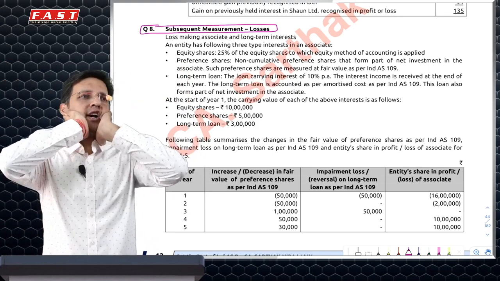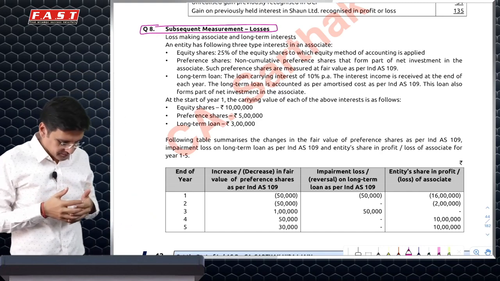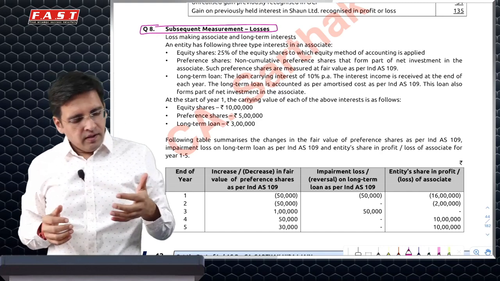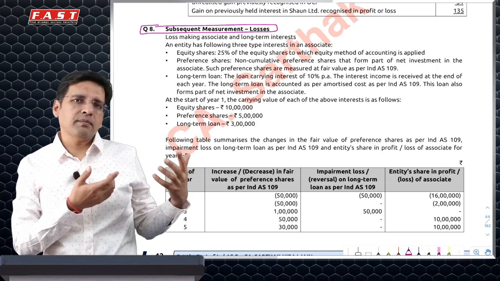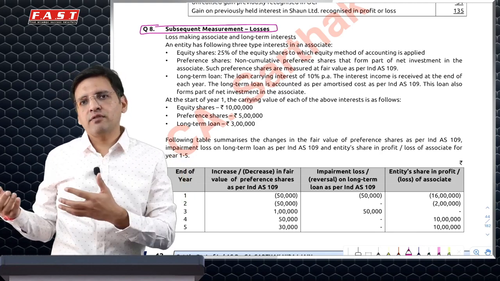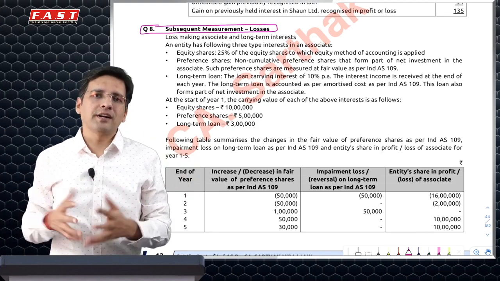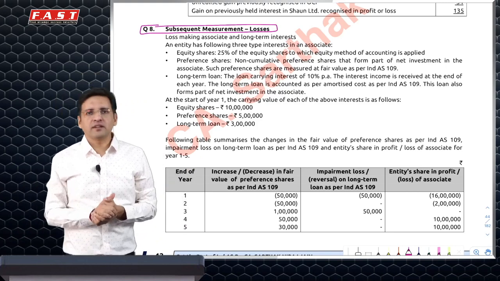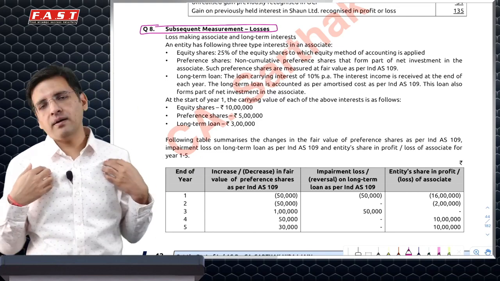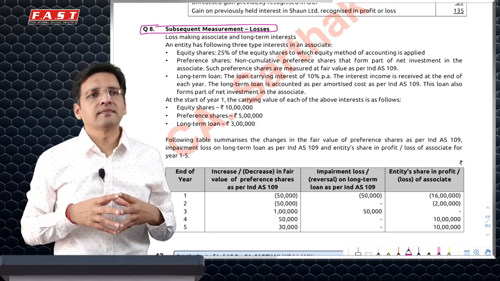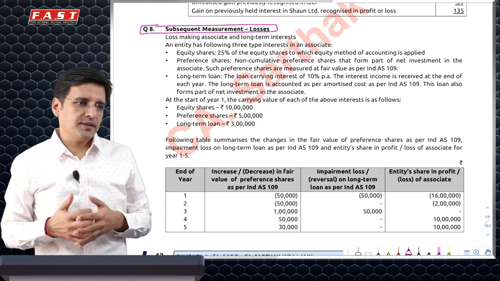Remember, if I have a subsidiary which is making losses, my share of losses I'll reduce from my reserves. And NCI's share of losses will reduce NCI. If losses are too many, NCI may also go negative. No problem with that. But here the thing is different. I am not a parent company. In fact, I am an investor. It is not my subsidiary. In fact, it's an associate.